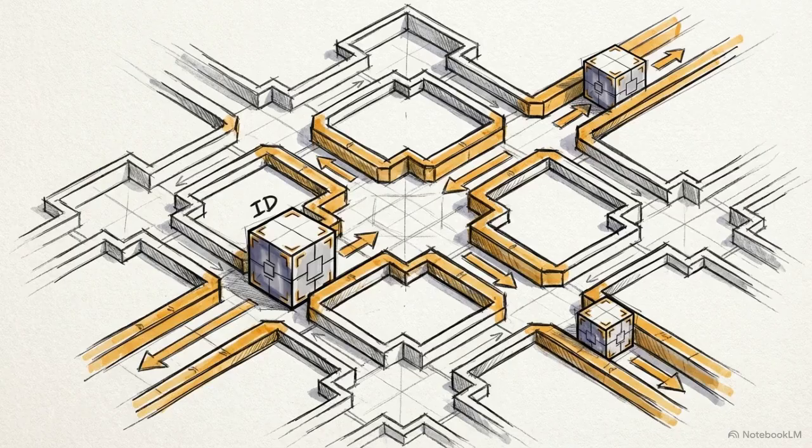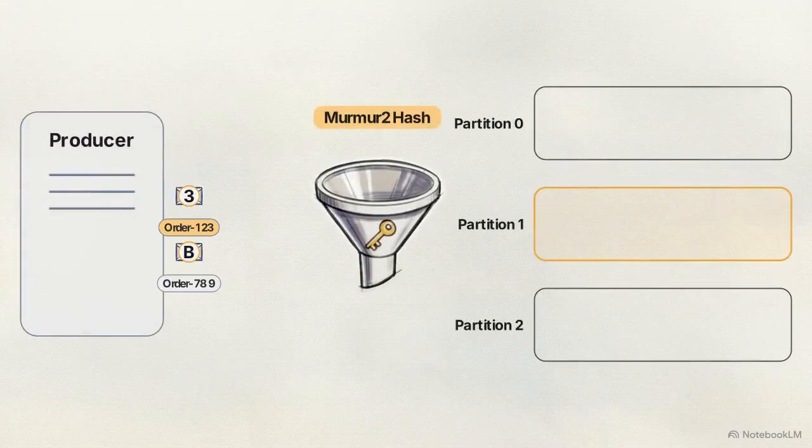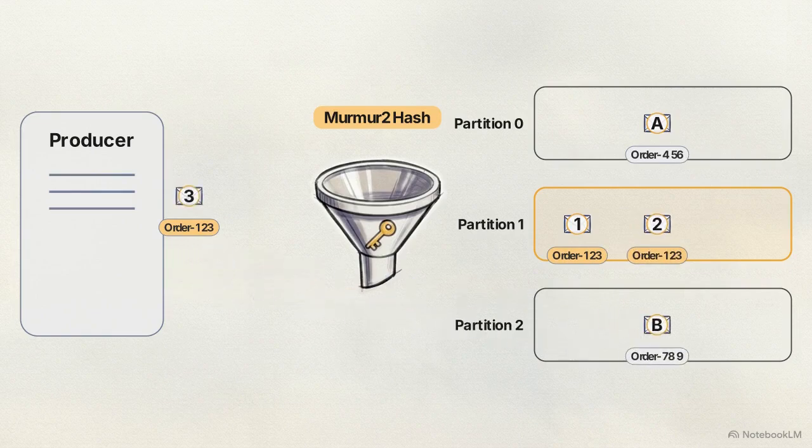To enforce chronological order for related entities, we apply the partition key pattern. When the producer attaches a specific string, like an order ID, to the event, Kafka applies its Murmur2 hashing algorithm. This deterministic math evaluates every packet bearing that exact string and routes them all down one specific sequential partition track.